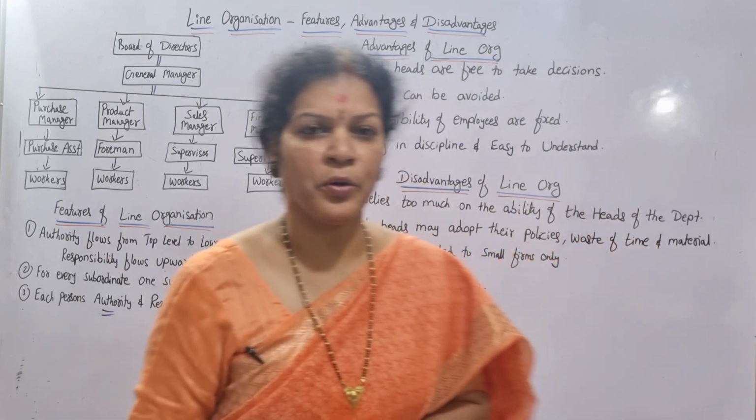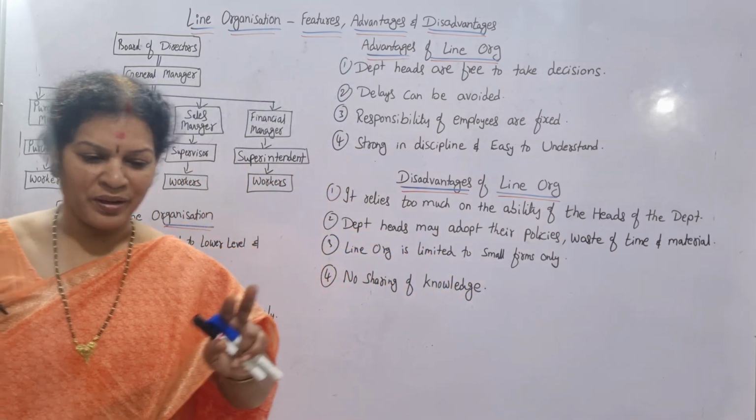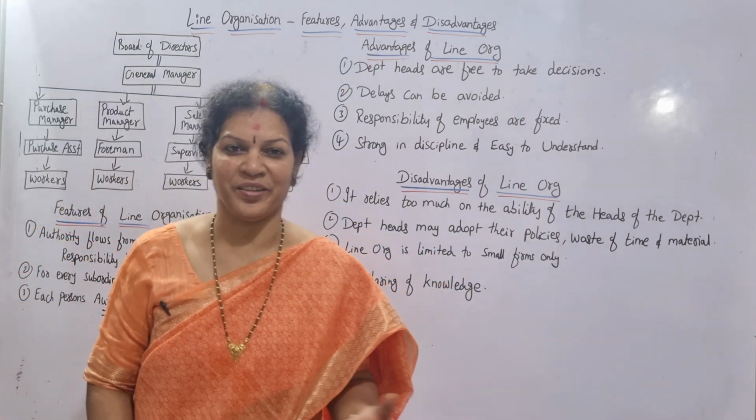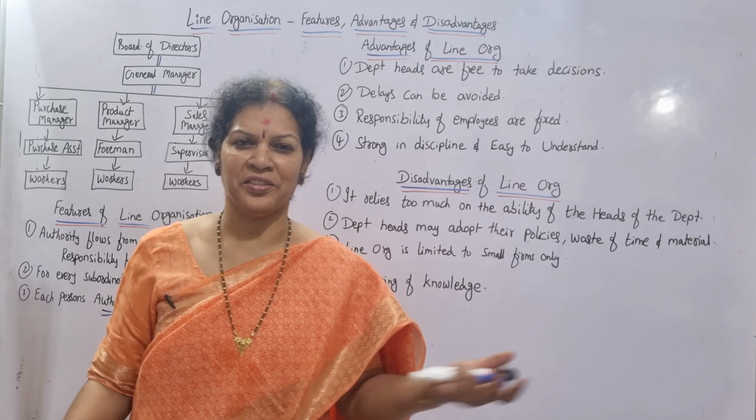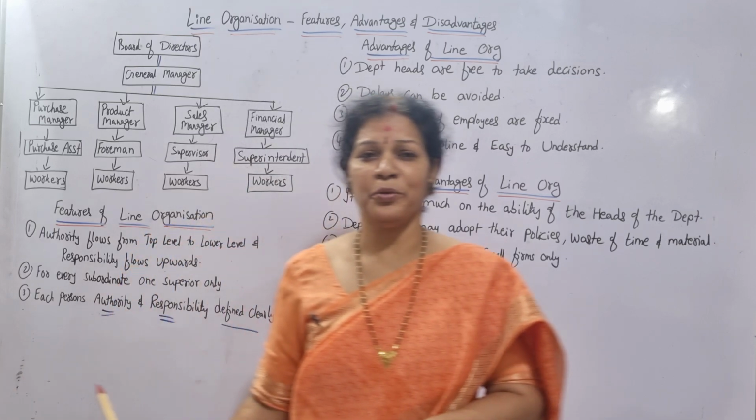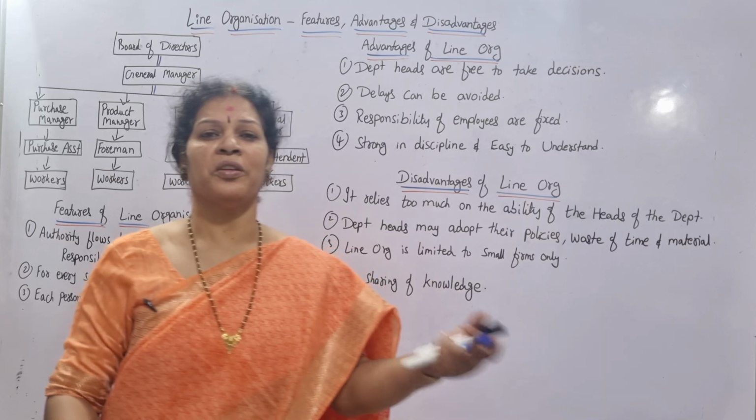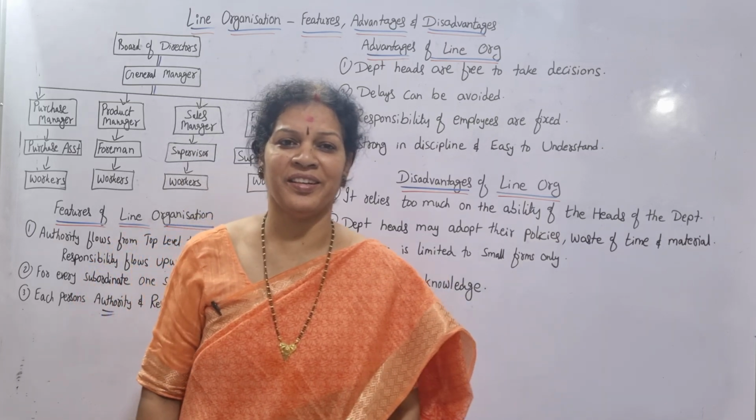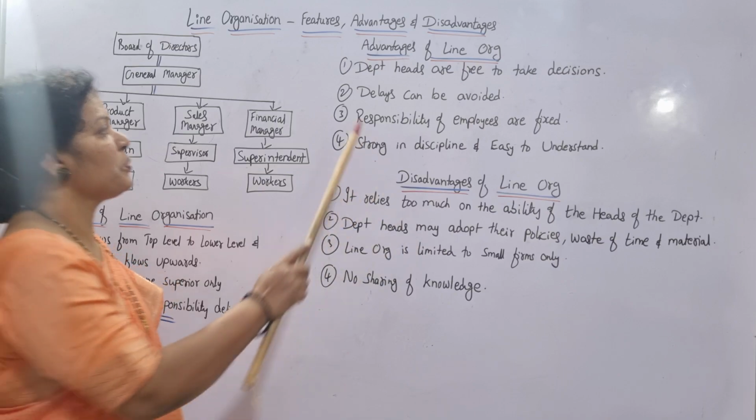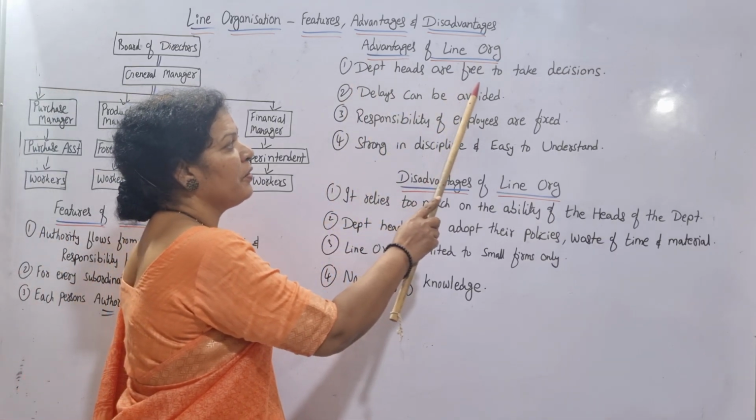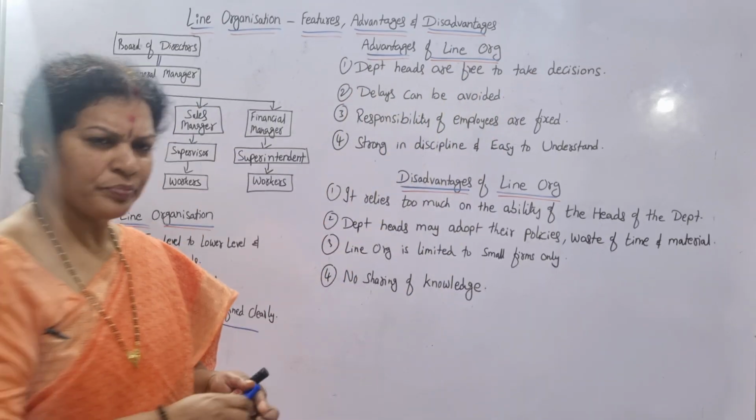Now let's focus on the advantages and disadvantages. Once you understand what is line organization, it is very easy to find out the features, advantages. If you know the features, advantages, disadvantages, in your own way also you can say. Now let's see advantages of line organization. First one is department heads are free to take decisions.